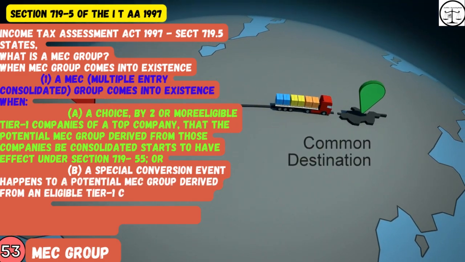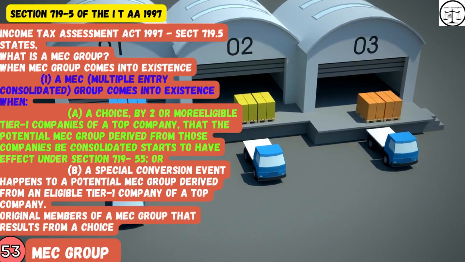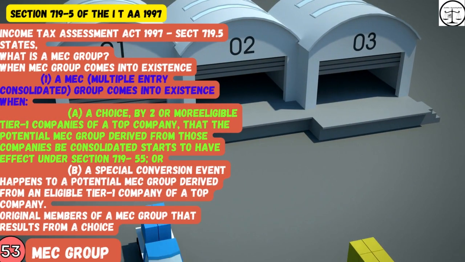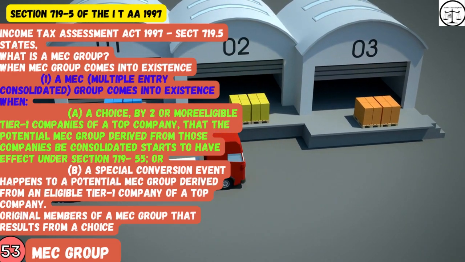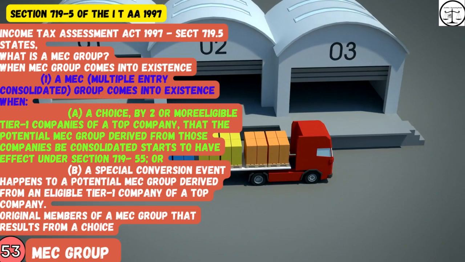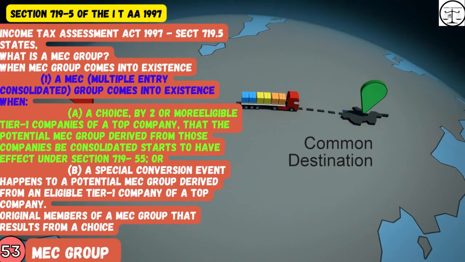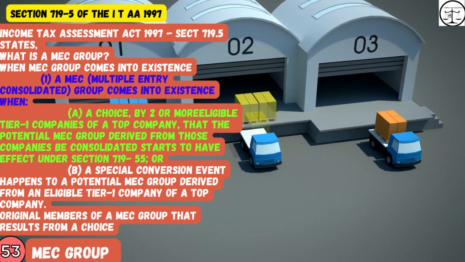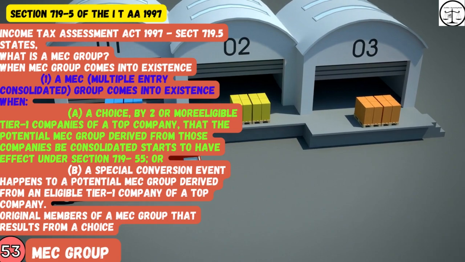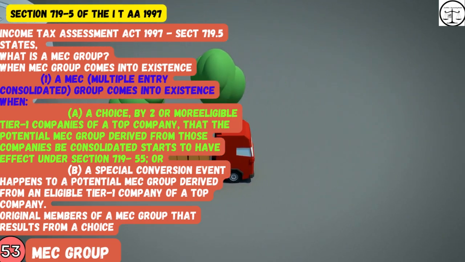1. A MEC (multiple entry consolidated) group comes into existence when a. A choice by two or more eligible Tier 1 companies of a top company, that the potential MEC group derived from those companies be consolidated, starts to have effect under section 719-50, or b. A special conversion event happens to a potential MEC group derived from an eligible Tier 1 company of a top company.